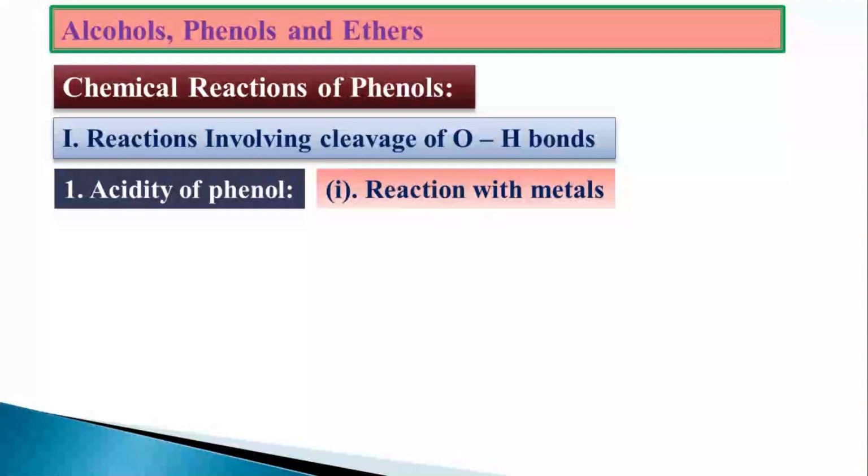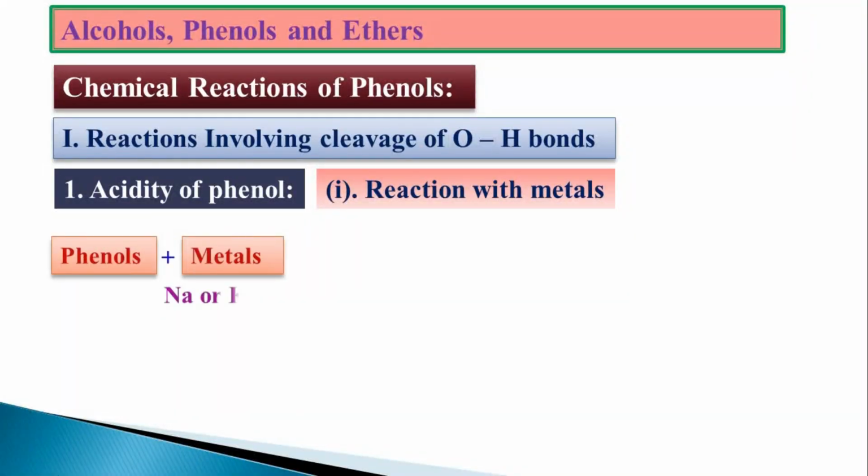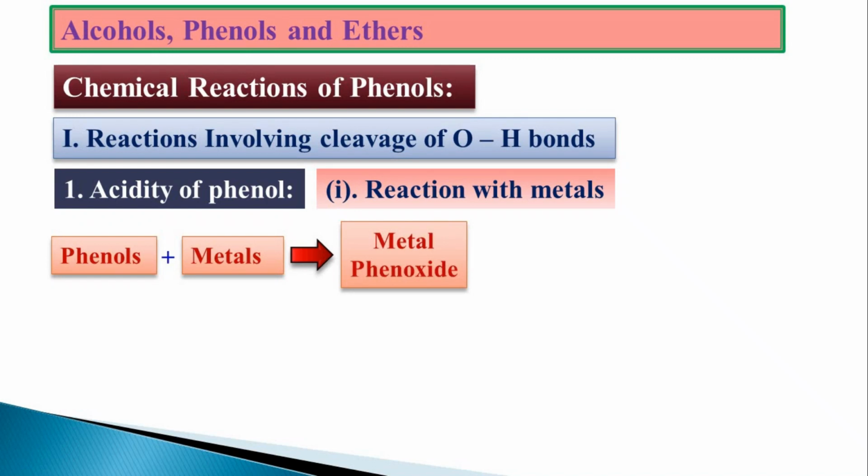Similarly here, phenols, when they react with metals like sodium, potassium and aluminium, the bond is broken down to form corresponding metal phenoxides along with removal of the hydrogen gas.